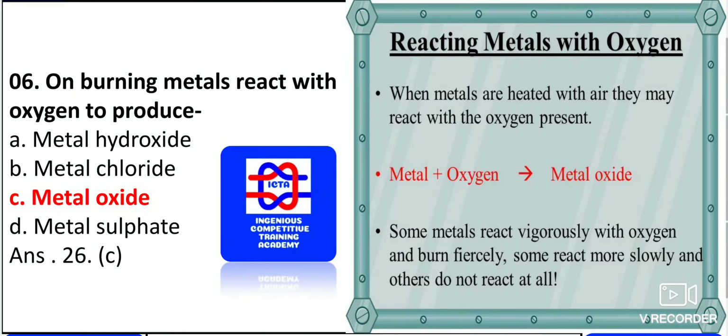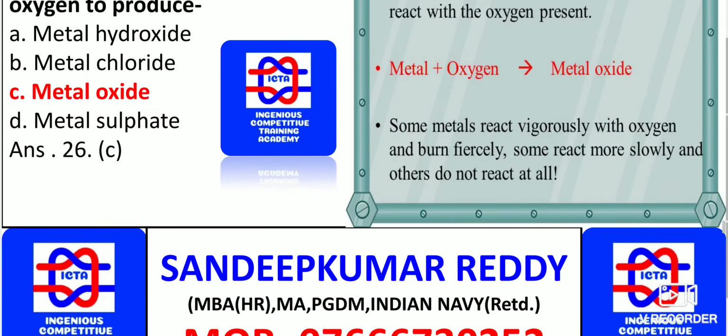On burning, metals react with oxygen to produce metal oxide. We know that when metals are heated in air, they may react with oxygen present in the atmosphere, and the metal oxide is formed. Some metals react vigorously with oxygen and burn fiercely. Some react more slowly and others do not react at all. So this is one thing you have to remember. Burning metals react with oxygen to produce metal oxide.